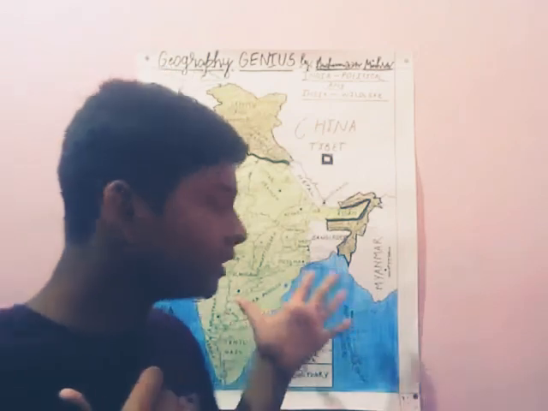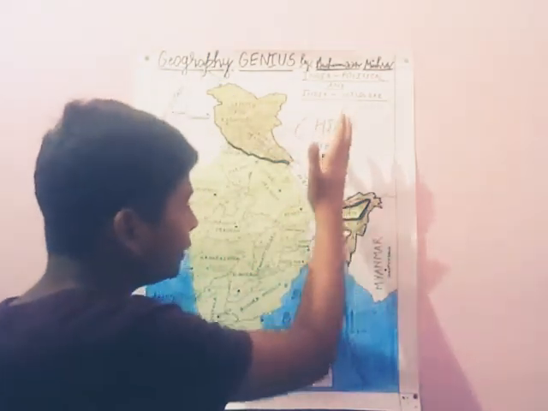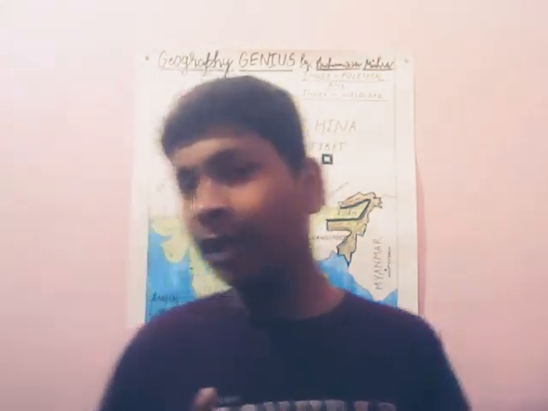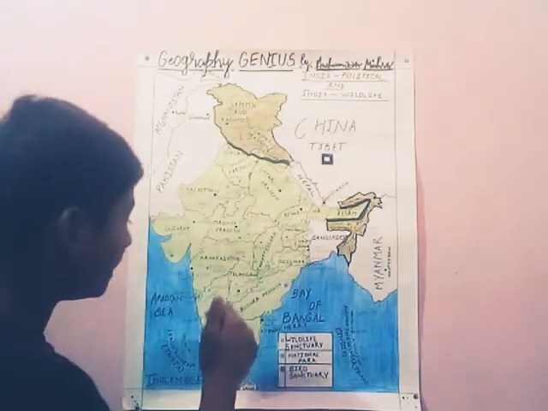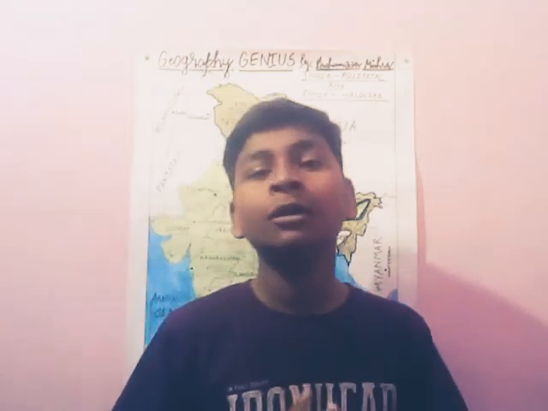Now many rivers are also there. Many famous rivers originate here. In these Himalayan ranges, many of the rivers fall into the Bay of Bengal. As we said in our earlier video, the Bay of Bengal and the Arabian Sea are branches of the Indian Ocean. Where we go to Maharashtra, Karnataka, Kerala, Goa, we will find the Arabian Sea, and where we go to Andhra Pradesh, Odisha and West Bengal, we will find the Bay of Bengal.